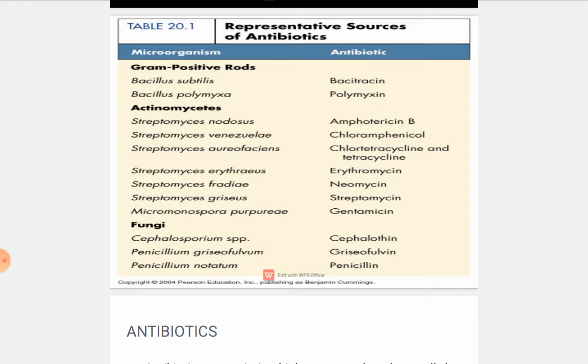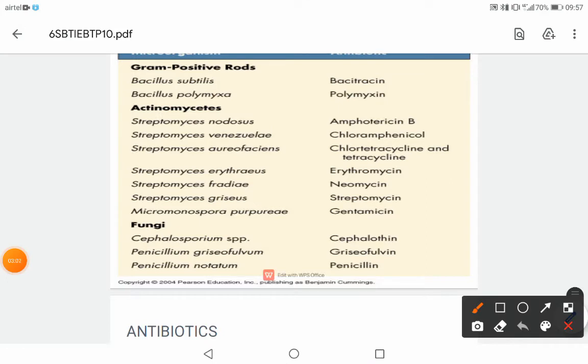So now let us look at some of the representative sources of antibiotics. So microorganisms and the antibiotic produced. Bacillus subtilis produces bacitracin. Bacillus polymyxa produces polymyxin. Streptomyces venezuelae produces chloramphenicol, and Streptomyces aureofaciens produces tetracycline and chlortetracycline. Streptomyces erythreus produces erythromycin.